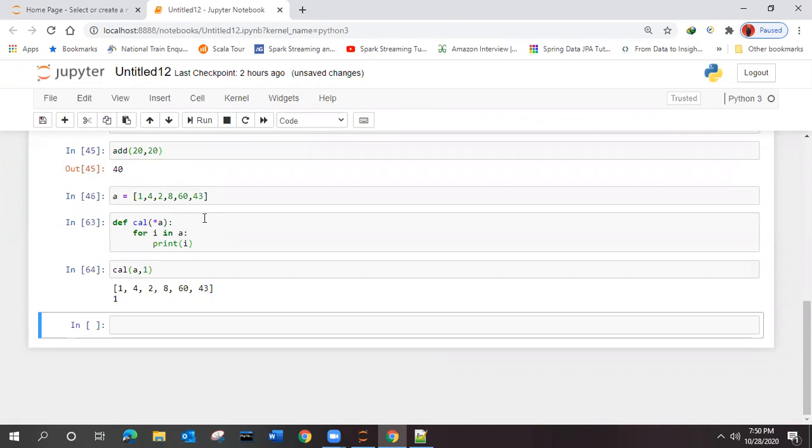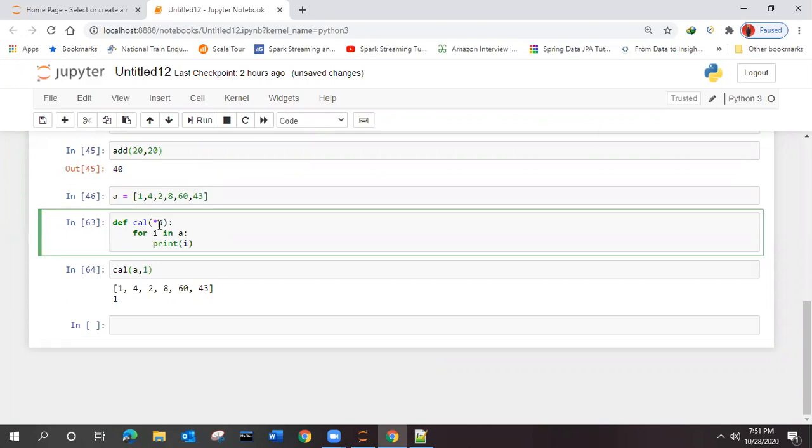What happened now? It is also taking the second argument that we gave it. If you give this a star, it will come to know that there may be zero, one, or more than one argument. You can't tell that there is a single argument. So that is the use of the star mark: an arbitrary number of arguments. It may vary. So this is the syntax for the function with the argument types.